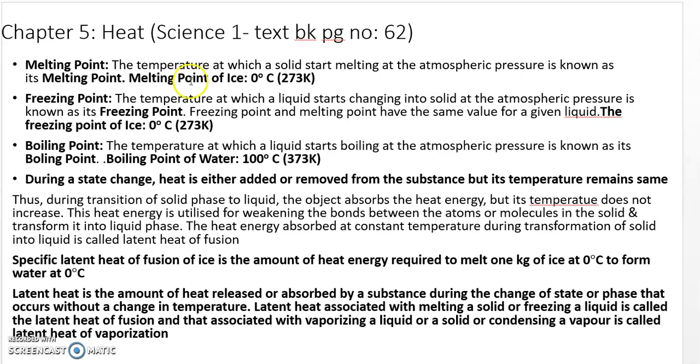You must know the melting point of ice. It is 0 degree Celsius. So how do you define the melting point? The constant temperature at which ice converts into water is called the melting point of ice. Now the freezing point is where the liquid converts into the solid at a constant temperature. The melting point and the freezing point have the same value. The freezing point is also 0 degree Celsius.